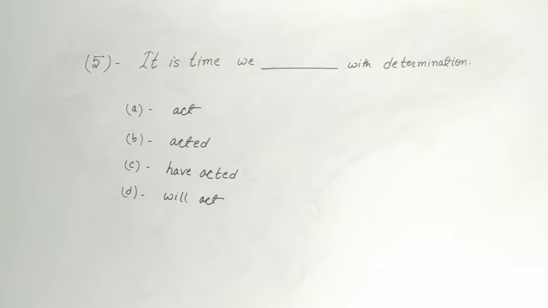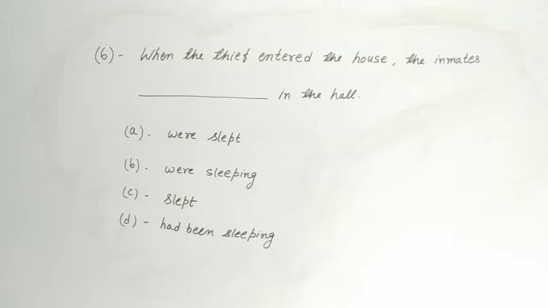Question number 5. It is time we dash with determination. And the options are act, acted, have acted, will act. Question number 6. When the thief entered the house, the inmates dash in the hall. And the options are were slept, were sleeping, slept, had been sleeping.